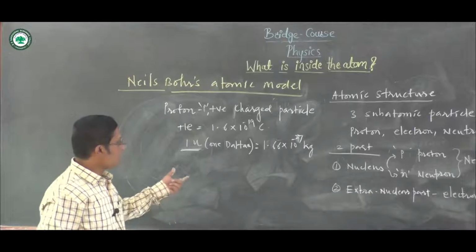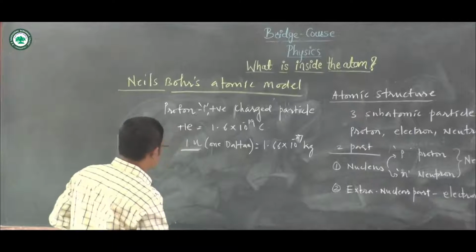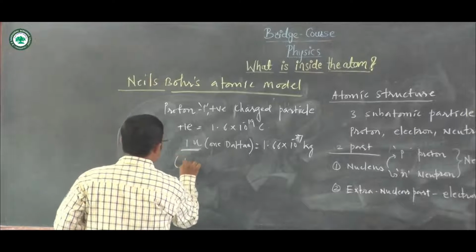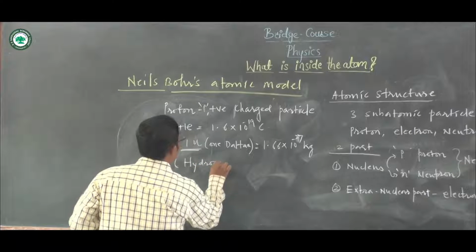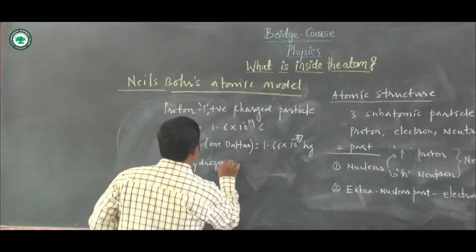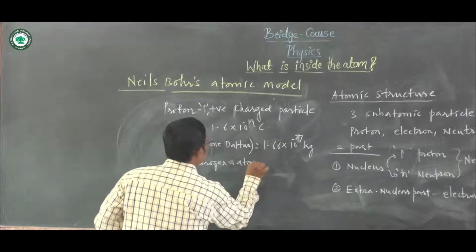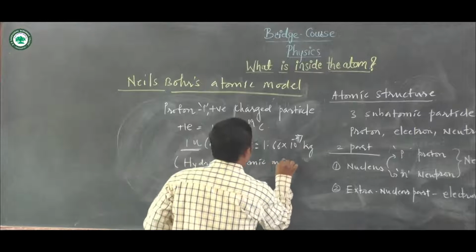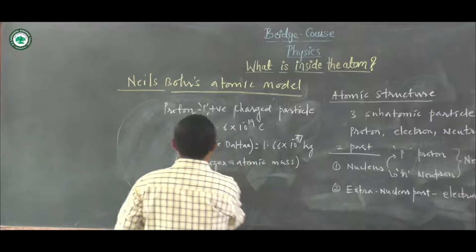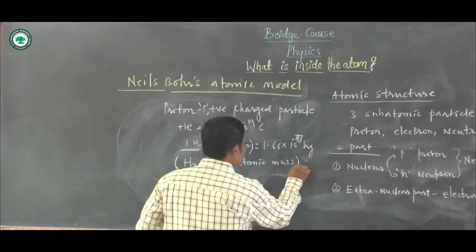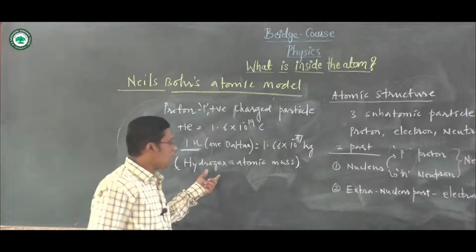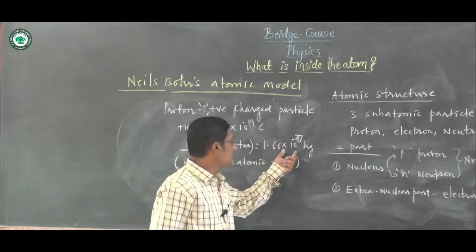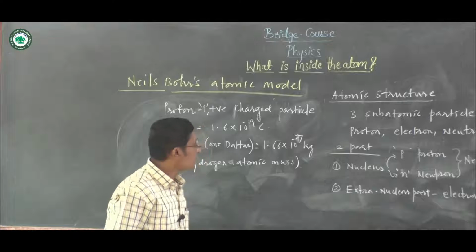This is similar to the atomic mass of hydrogen. One atom of hydrogen has a mass of 1.66 into 10 to the power minus 27 kgs.